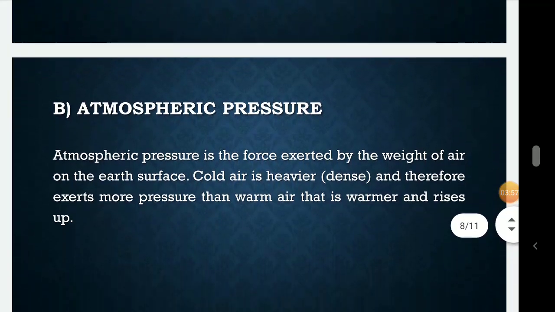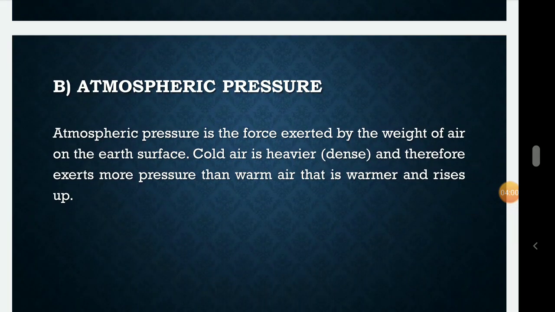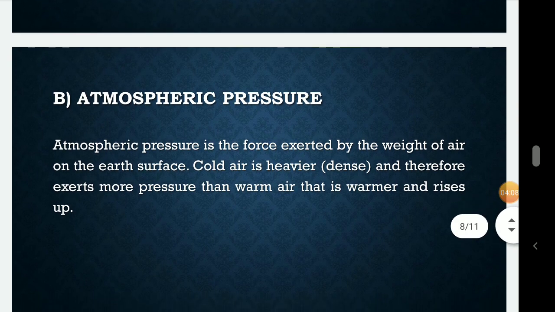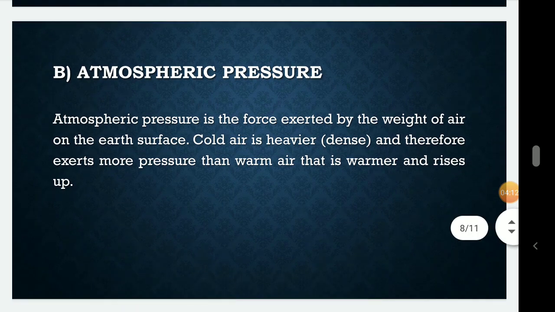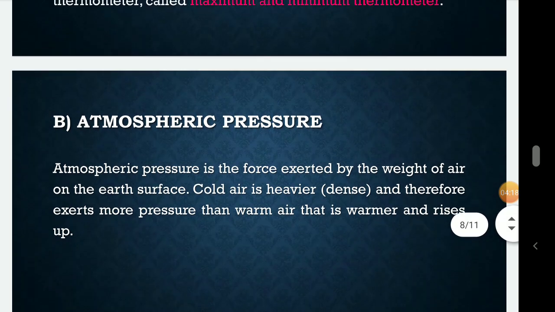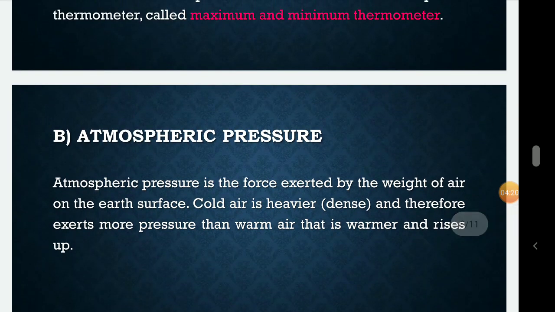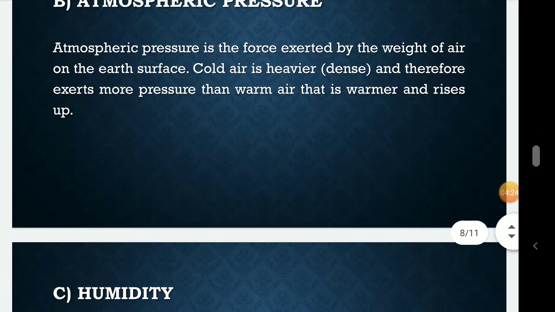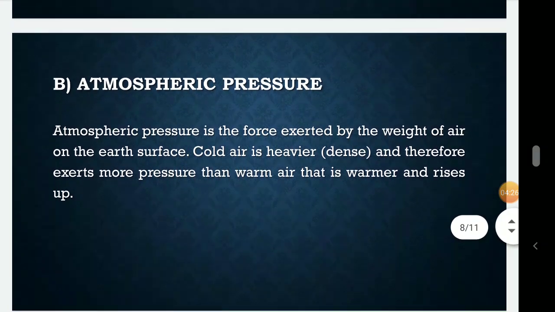Now B is atmospheric pressure. Atmospheric pressure is the force exerted by the weight of air on the earth's surface. Cold air is heavier, that means dense, and therefore exerts more pressure than warm air, which is warmer and rises up. So I am going to discuss only these two topics of the elements of weather. From the next topic, humidity, I will continue in the next class.